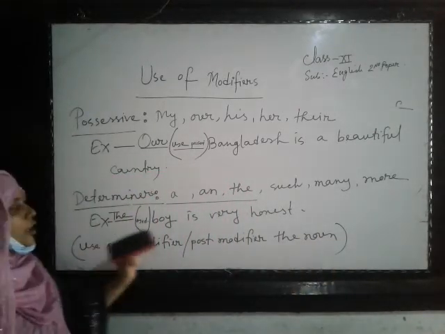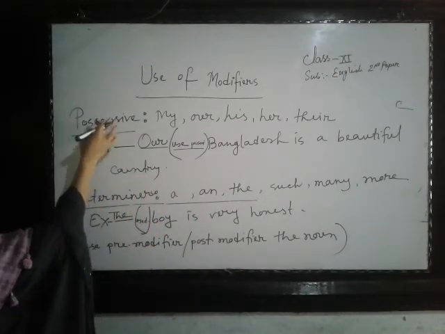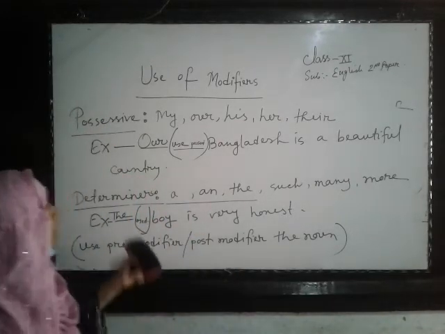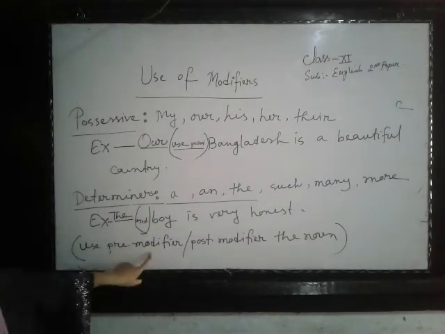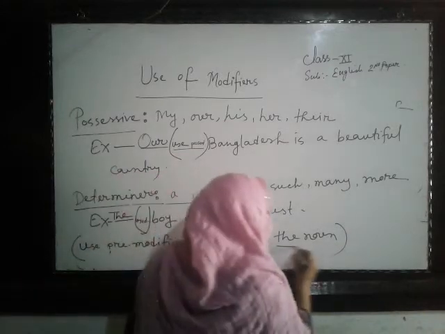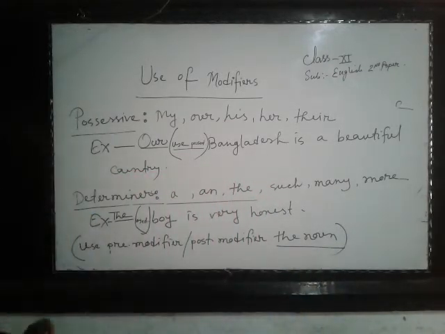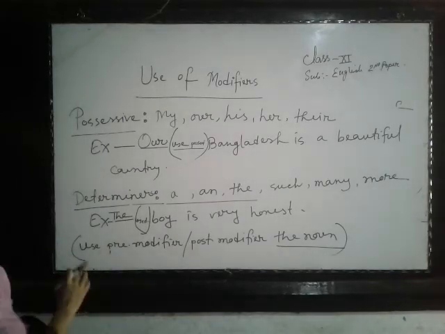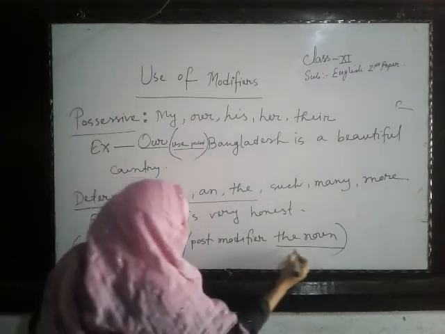There is no mention of possessive or determiner or apposition. Here is written only use pre-modifier or post-modifier the noun. So you should not use the noun here when you get this type of instruction.